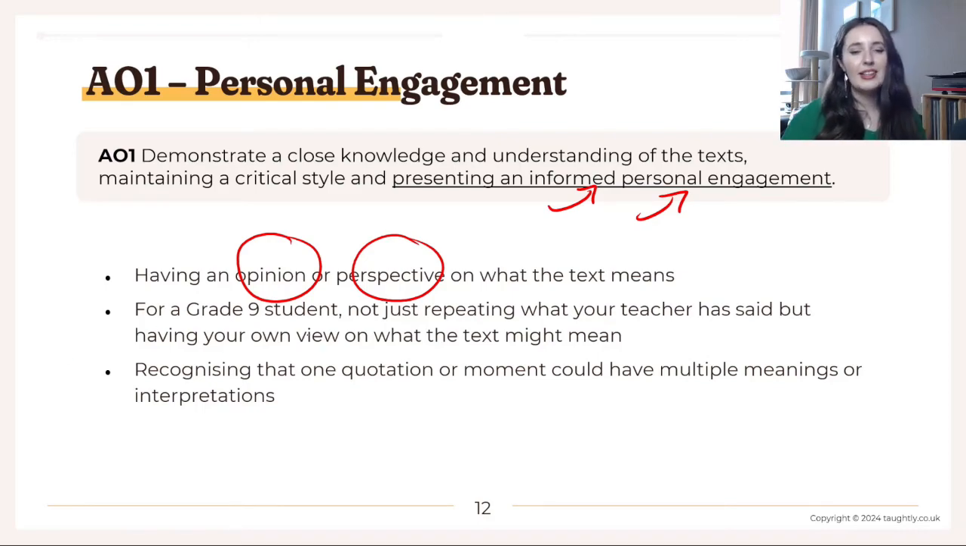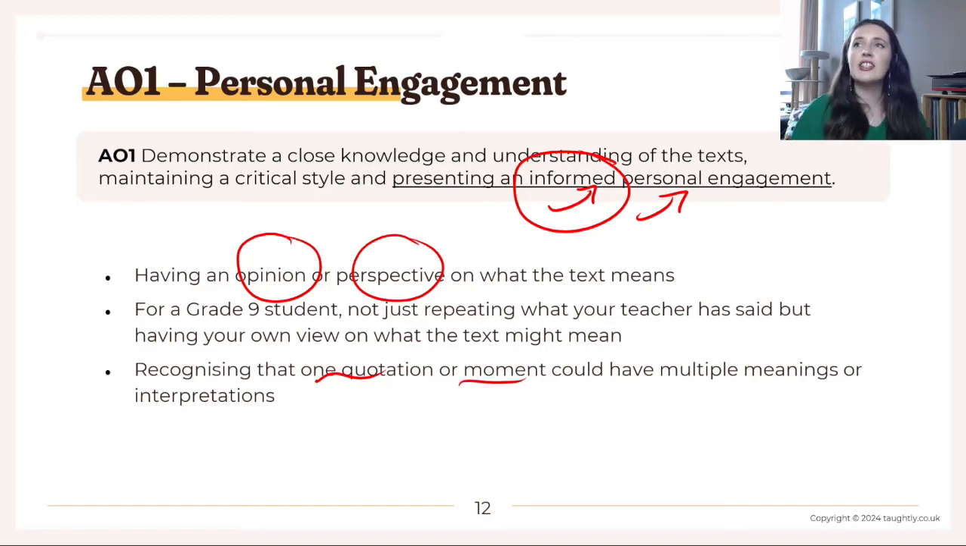It could also be this idea that one quotation or one moment could have multiple meanings. So saying this could be seen as a symbol for this or this shows that you've really thought about the different meanings of a text and different interpretations of a text, showing your personal engagement. Do you notice it says informed personal engagement? So your opinion has to make sense. There has to be evidence for it. It has to be justifiable. You can't just have a random opinion about the text.